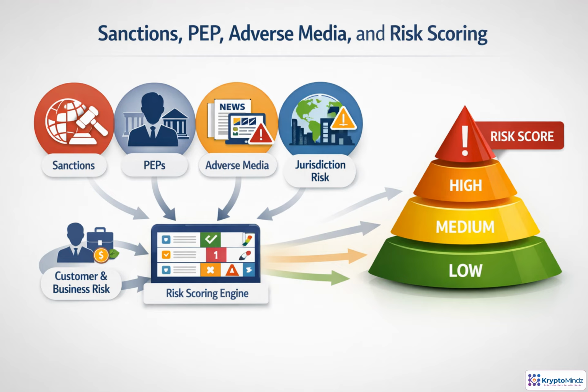Each AML signal has a specific role. Sanctions checks answer whether the firm is allowed to serve this person at all. PEP checks determine whether political exposure requires enhanced diligence. Adverse media adds reputation and conduct risk. Jurisdiction, product, customer profile, and intent provide additional context. The scoring engine combines these inputs into low, medium, or high risk, driving the next action: onboarding, review, escalation, or rejection.